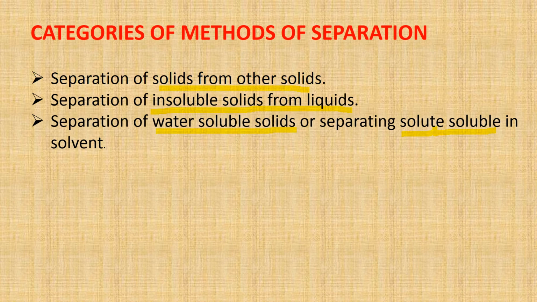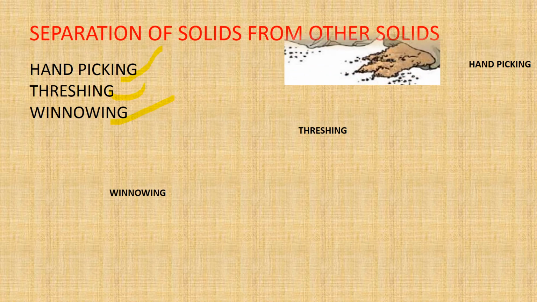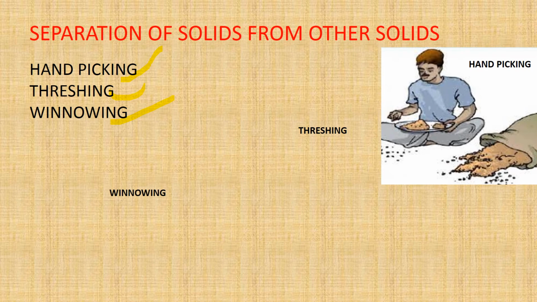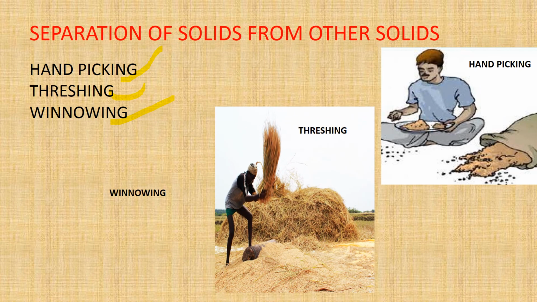First category we will discuss in the class: solid from other solid. There are three methods: hand picking, threshing, winnowing. Let's see the diagram. In hand picking, the person is picking the impurities from the grains, sitting calm and relaxed. Now this person is beating the straw having the grains, so that the seeds separate out.